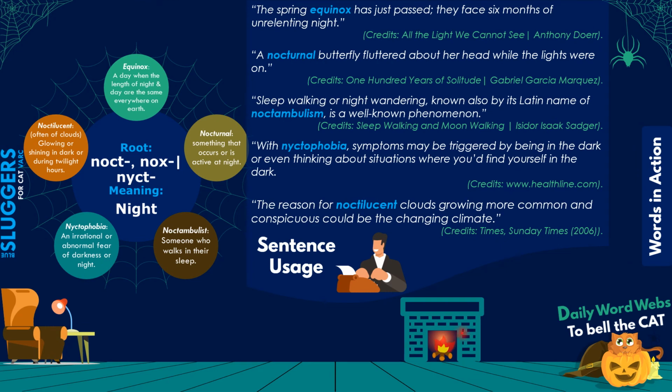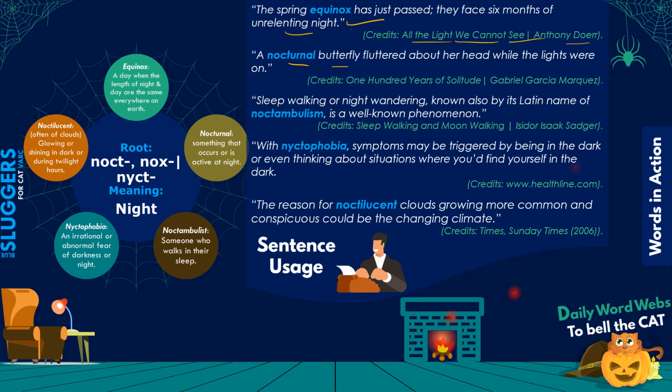Let's very quickly go through some sentences now. The first word: the spring equinox has just passed. They face 6 months of unrelenting night. Now, this has been taken from a very good book, by the way, All the Light We Cannot See by Anthony Doerr. It seems like they live in a country similar to Norway, where for a long period of time the sun doesn't set, and for a long period again the sun doesn't rise. And usually the equinoxes will be the points when this transition happens, right? So you can understand that here.